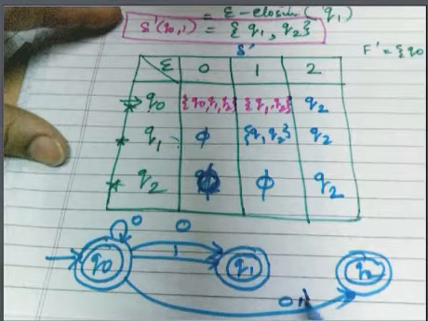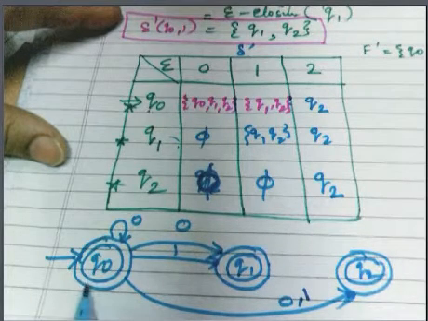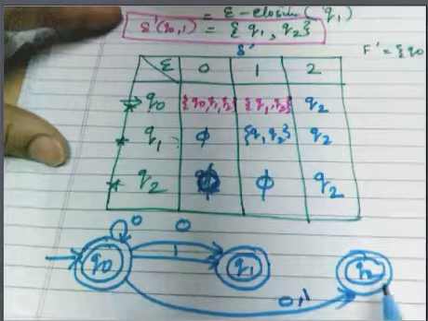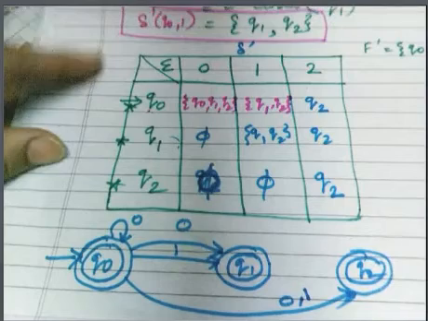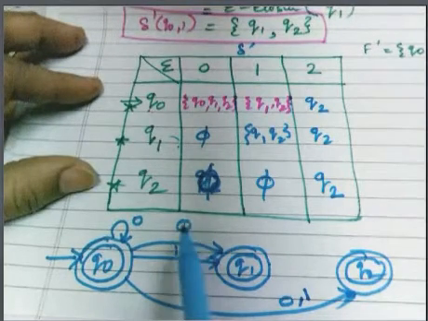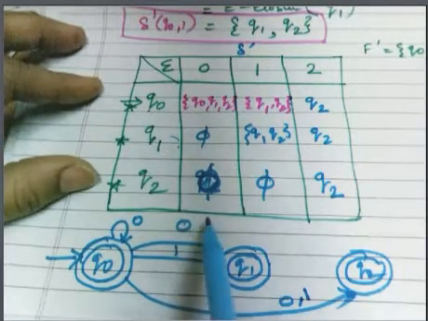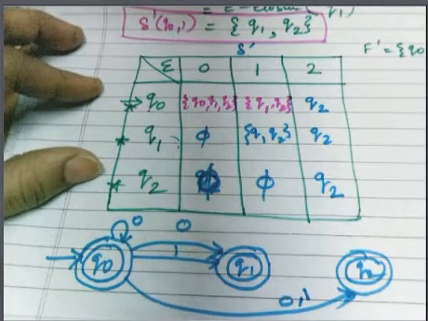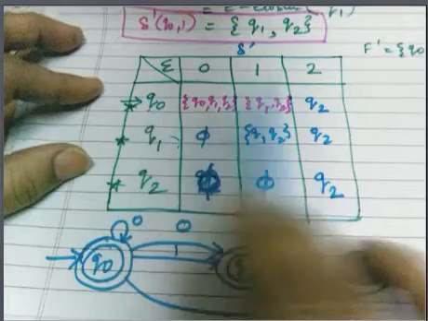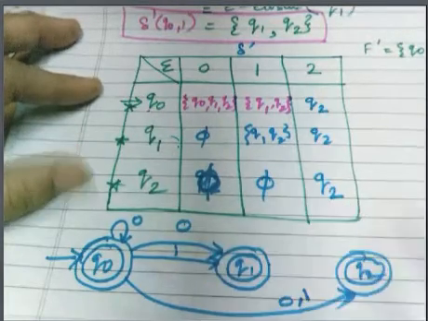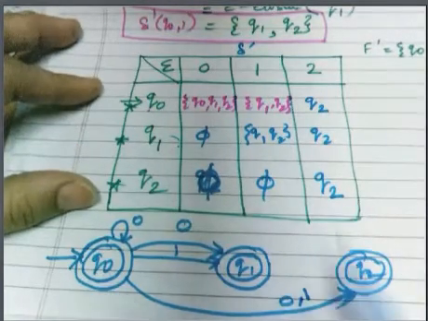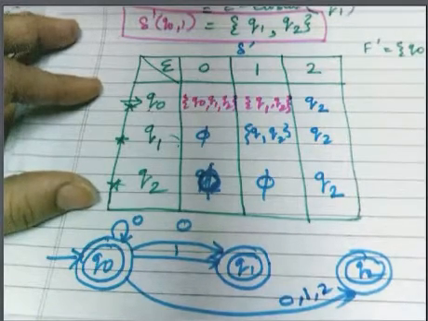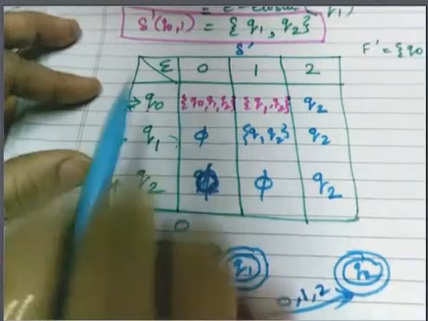So this indicates that Q0 on 0 moves to Q2 and Q0 on 1 also moves to Q2. In this way you can have combinations. I could also have done the combination 0, 1 here, but since there was space, I did it this way. Now Q0 on 2 goes to Q2, so I can write 2 here as well. Okay, so this row is shown.